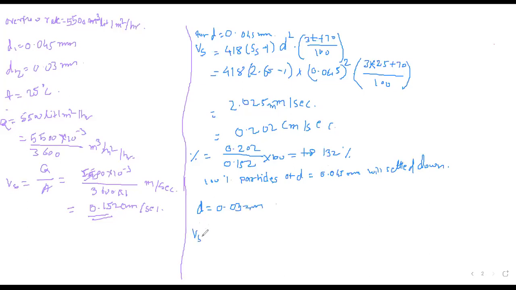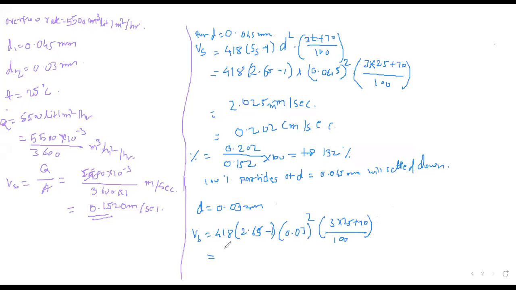Same, Vs is equal to 418 into bracket 2.65 minus 1 into bracket complete into bracket 0.03 mm bracket square, another bracket 3 into 25 plus 70/100. Okay, so this calculation, what is the answer?